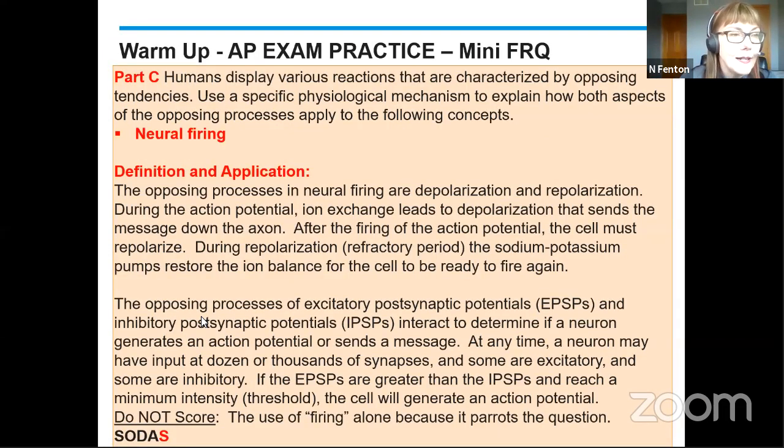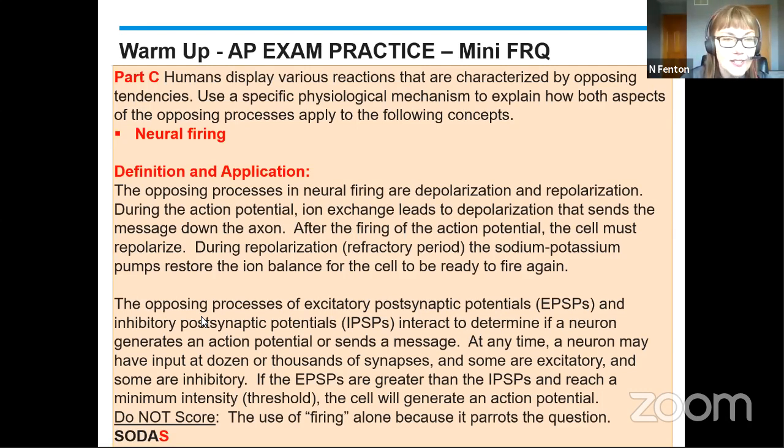Okay, part C. Humans display various reactions that are characterized by opposing tendencies. So this is what you could potentially see. It's a more sophisticated, nuanced example. What I did here is I combined the definition and application to show how that would look. I'm giving you pretty detailed definitions in these videos because I'm also trying to reinforce content knowledge as well. So the opposing processes in a neural firing are potentially depolarization and repolarization, right?